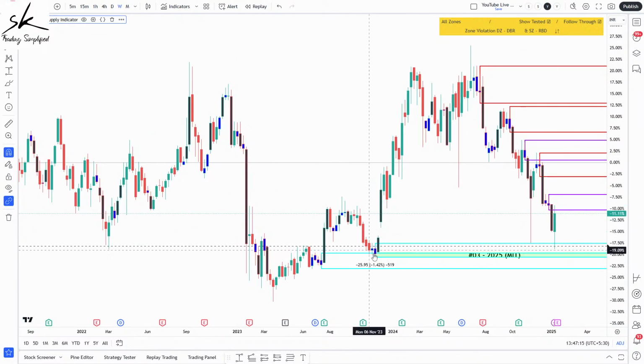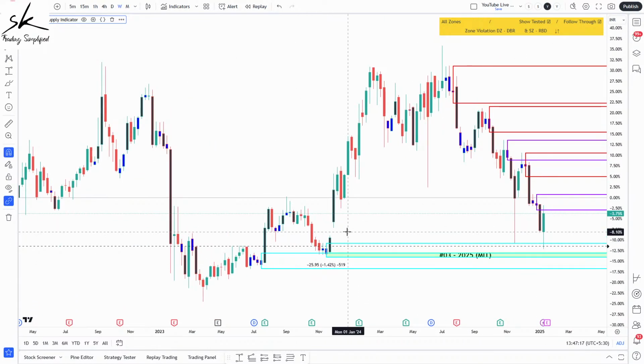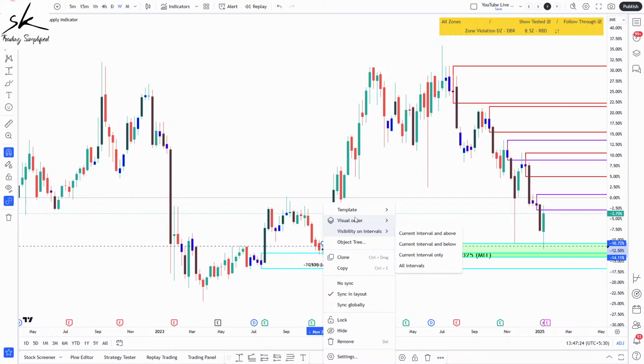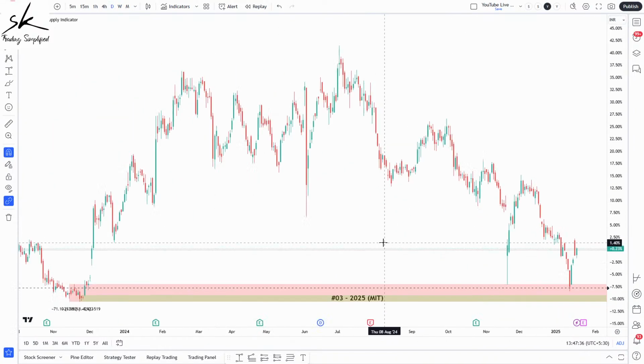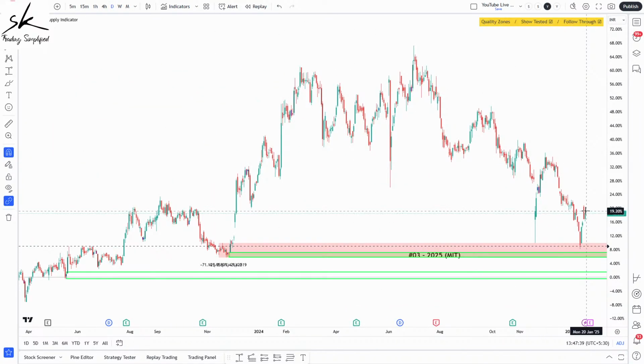And here you can see that I also have a weekly zone, which is this drop based rally. So I'll mark this drop based rally, and I'll change the color so that we can differentiate between the two. The one in pink is my intermediate time frame demand area, and the one in green is my lower time frame demand area. You can see this week we definitely came into it, and that is where we started moving up. Unfortunately, we did not get the fill on the lower zone, so it might give you a bounce again, come into the zone, and you might be able to participate a little deeper. But as of now, yes, it is still a fresh area.